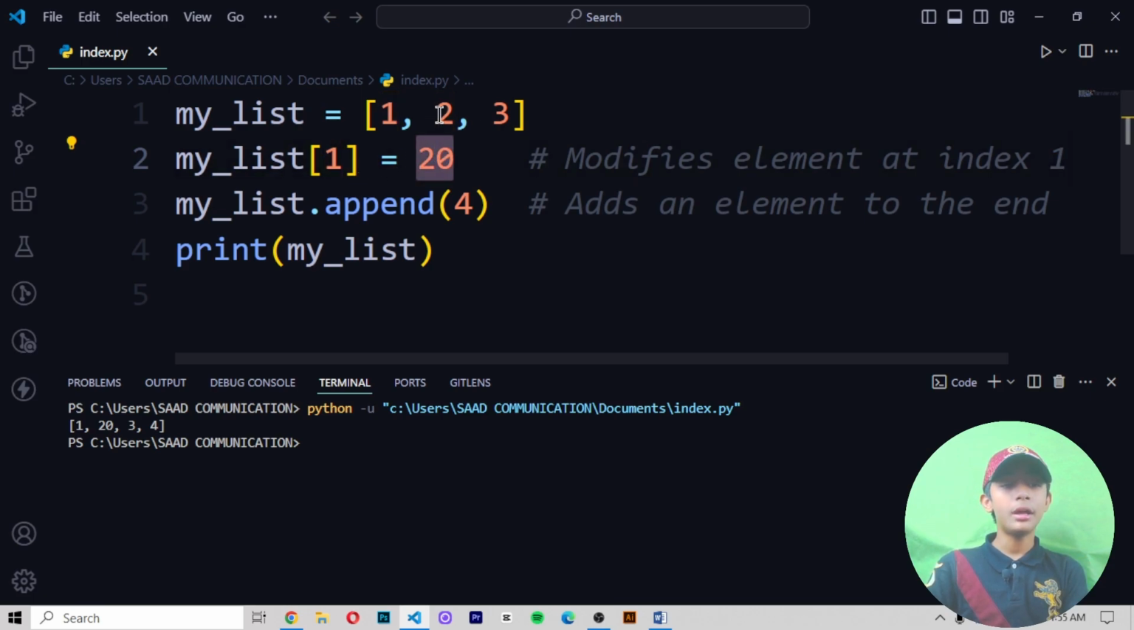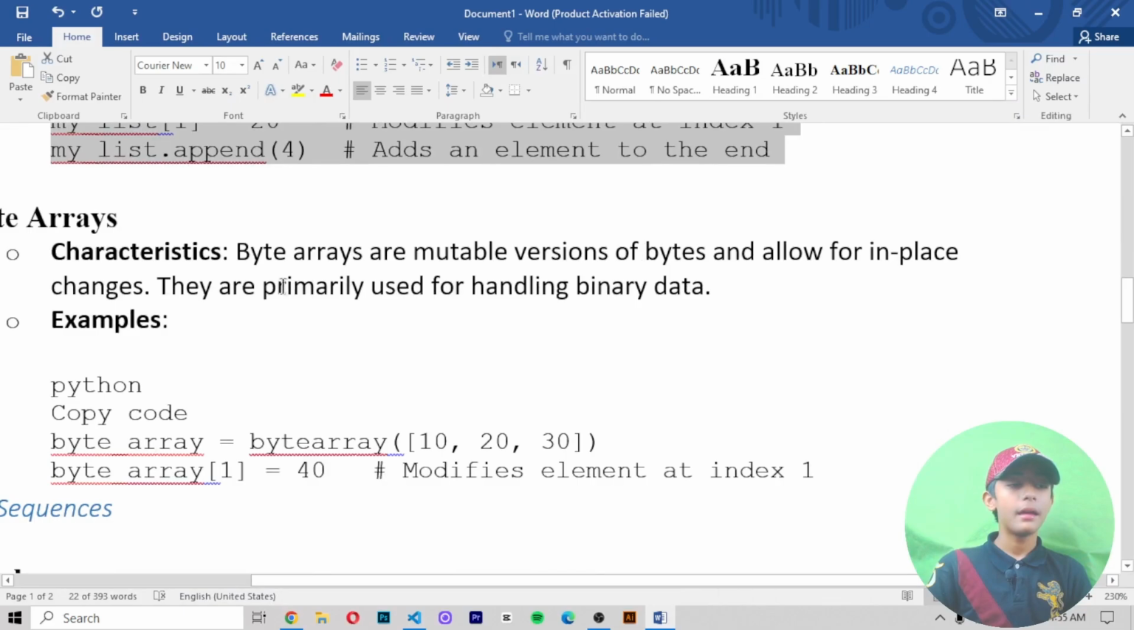So the 2 changes to 20, and then I write append. Append means add, and here I am adding the figure 4 at the end of this list, and it is added. Here you can see it. Like that you can do it.